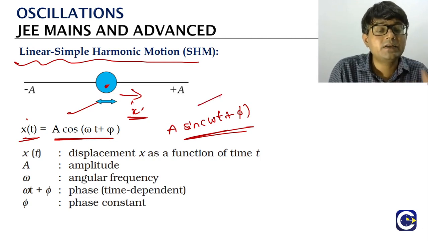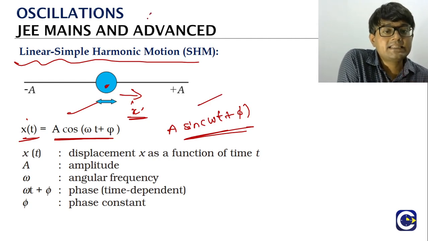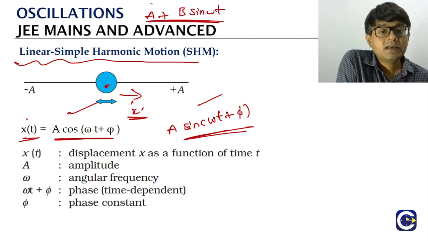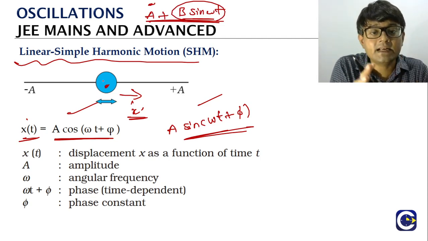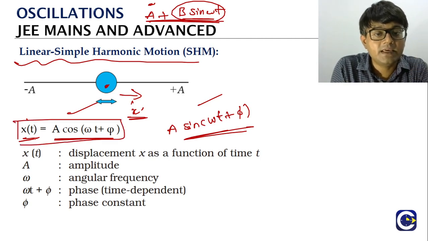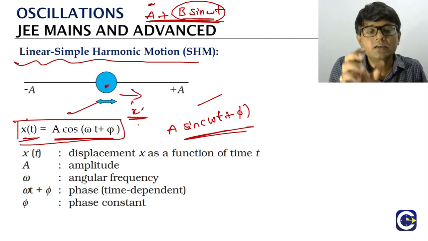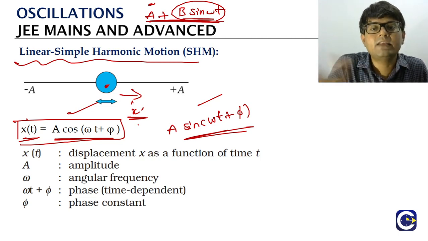Now, what is the difference between a harmonic motion and this one? For harmonic, remember, we've even taken examples like a plus b sine omega t, a constant plus the sine form. But here, for the linear SHM, the position of the particle has to be given by an equation in this format: always a constant multiplied by either a cos term or a sine term, cos of omega t plus phi or sine of omega t plus phi. This is the equation that represents the linear SHM of a particle.